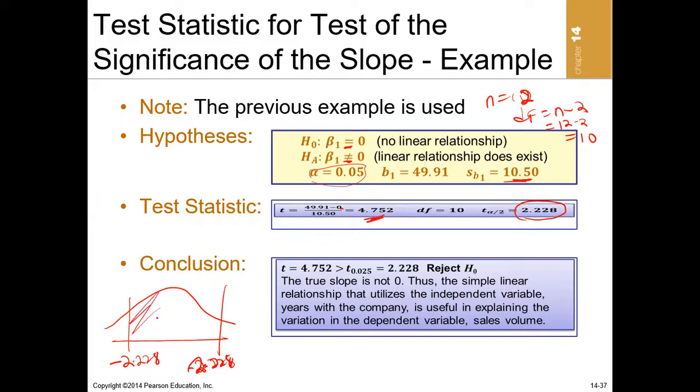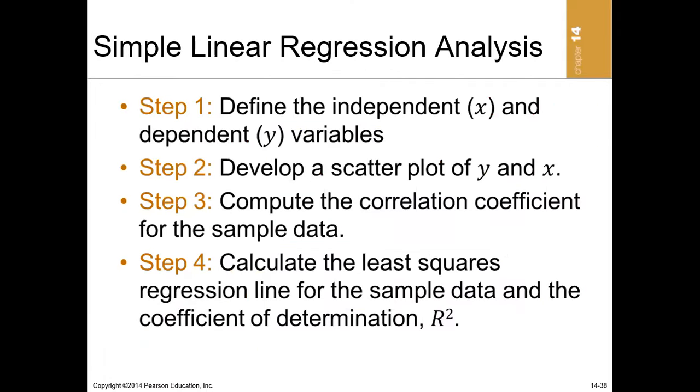And it will lie, so this is the acceptance region. So the 4.752 will lie outside the acceptance region. That means that we will reject the null hypothesis that the beta is not significant. And we will conclude that the beta is significant, or a linear relationship exists, all right? That's how we also do hypothesis testing for the slope or the beta.